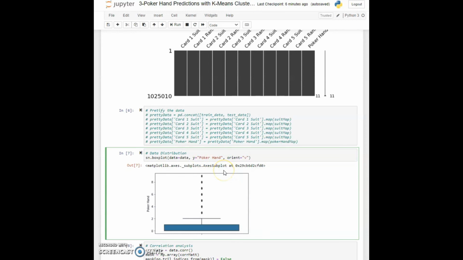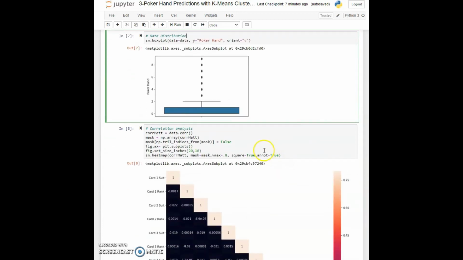We are looking at how our data is distributed, and as you can see, the biggest amount of results is down here between 0 and 2, which means that there is a bigger chance that we will get something from 0 to 2 than a royal flush or a straight flush, which is what we expected if you have played poker. It is actually hard to get results like a royal flush or a straight flush, and getting 1 or 2 pairs is actually pretty easy. That explains the distribution of the data.